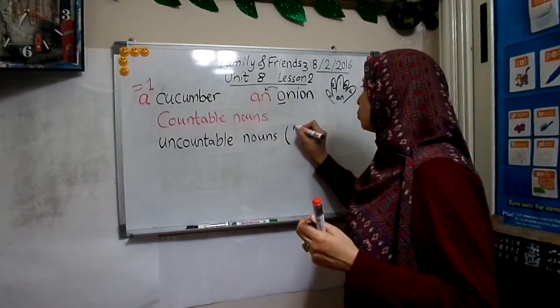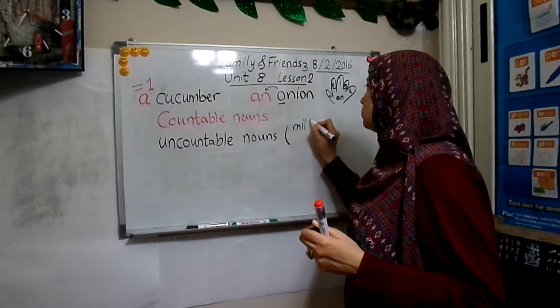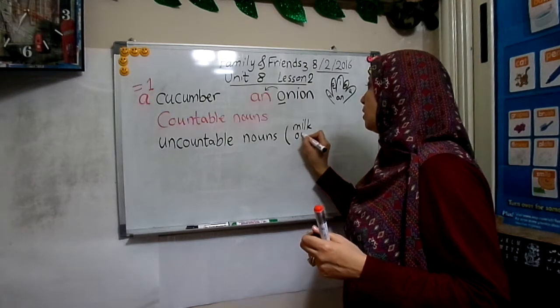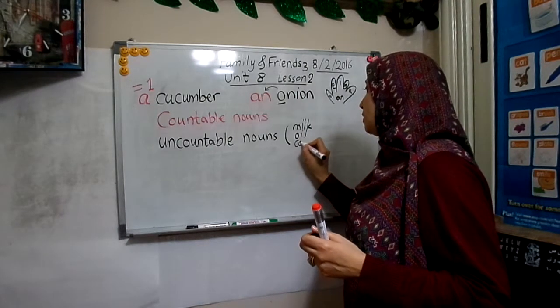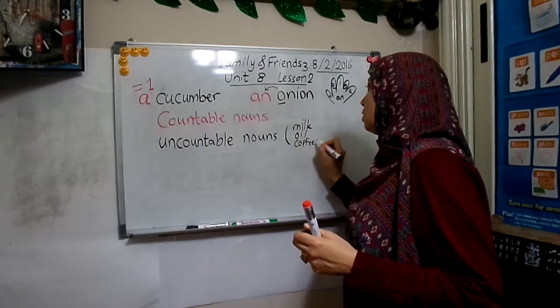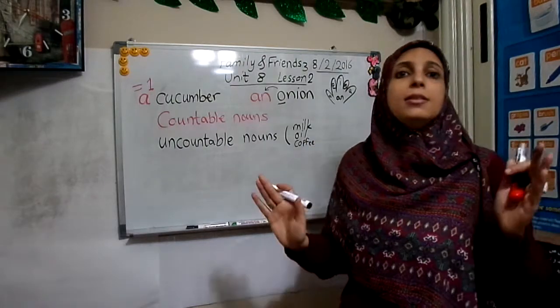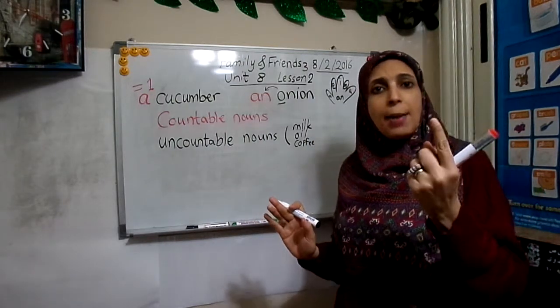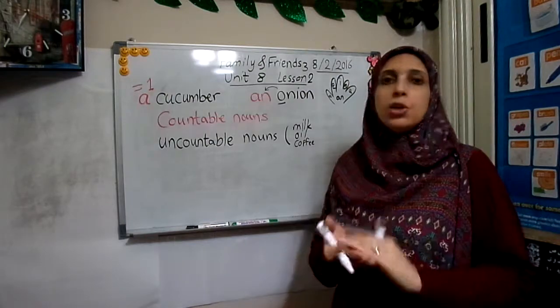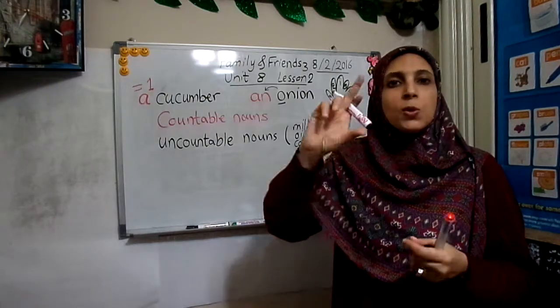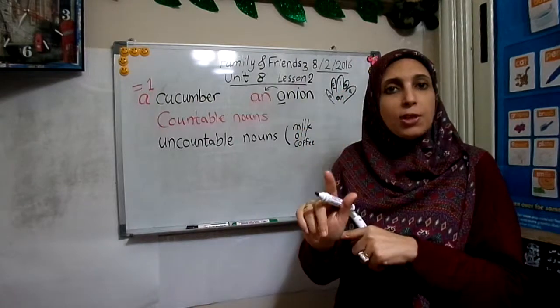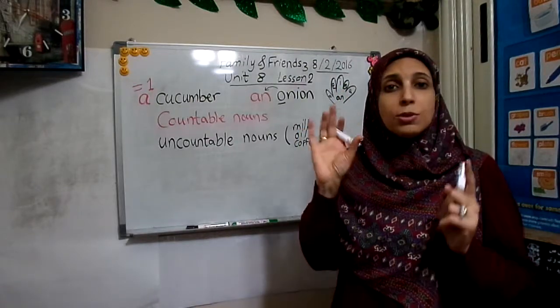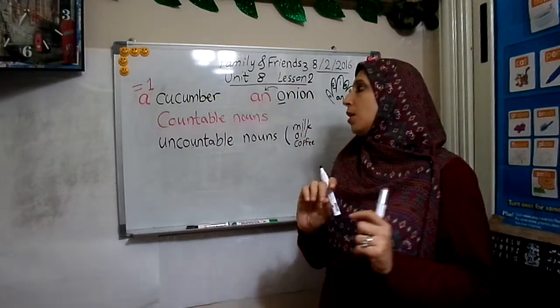Milk, juice, water, perfume, shampoo, oil, coffee, tea. All liquids are uncountable. Can I say a milk or a coffee or a tea? No. I count the cups or the glasses. I count the bottles. But I don't count the liquid itself.